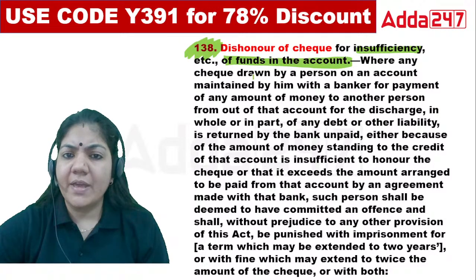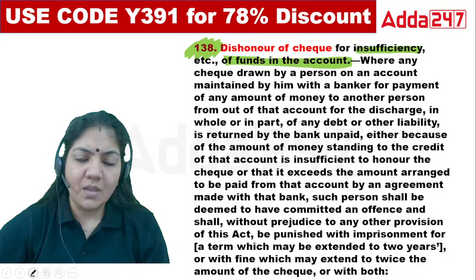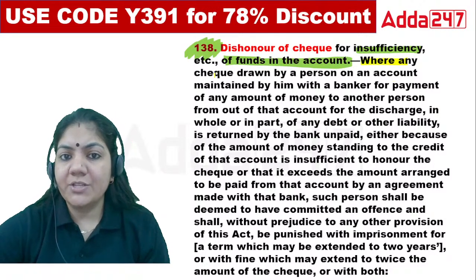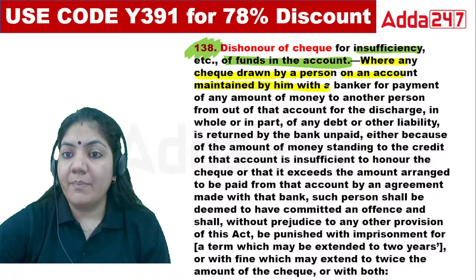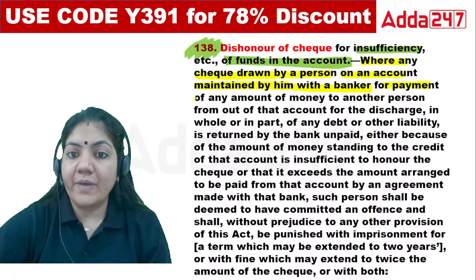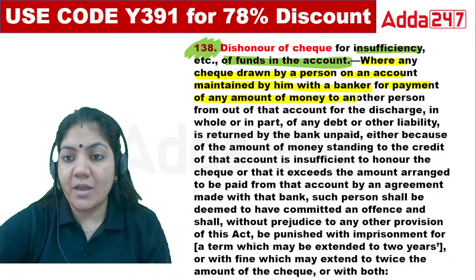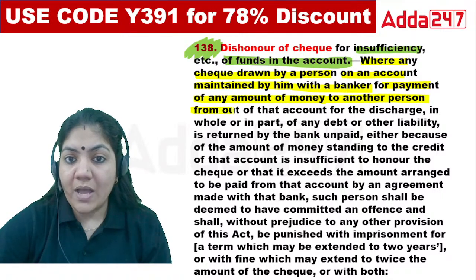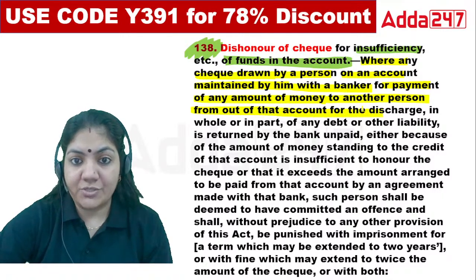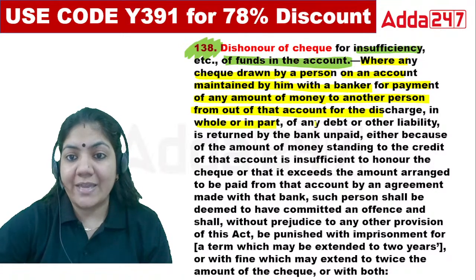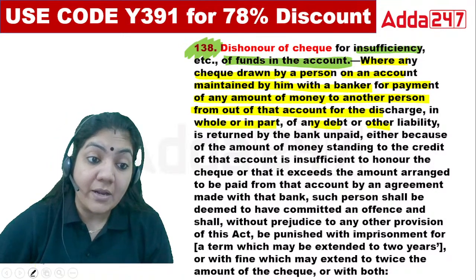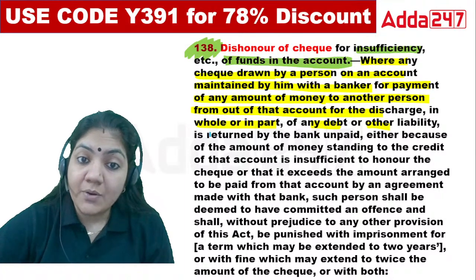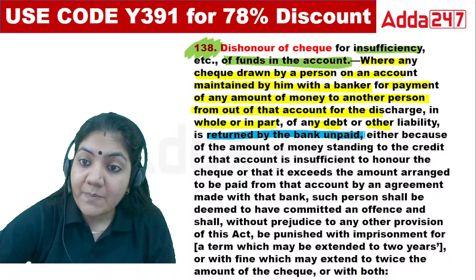Simply, where any check is drawn by a person on the account maintained by him with a banker for the payment of any amount of money to another person from out of that account, for the discharge in whole or in part of any debt or liability, and is returned by the bank unpaid.